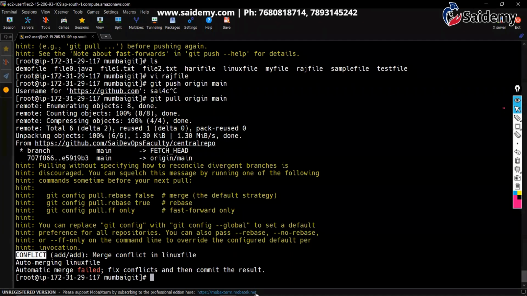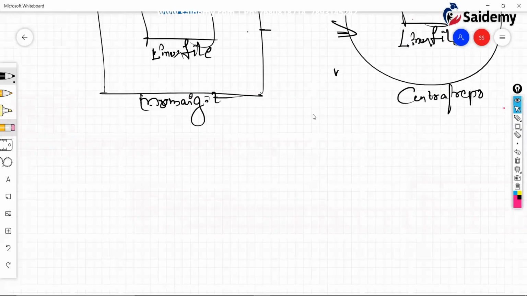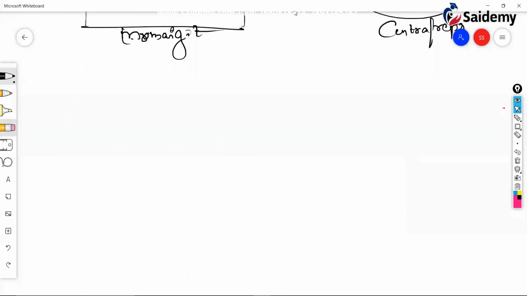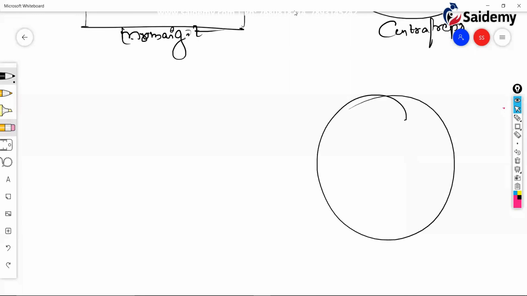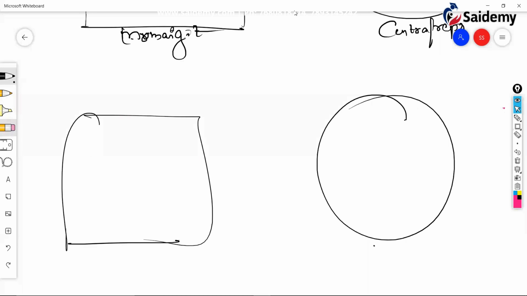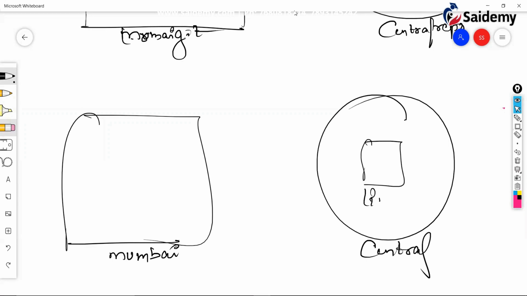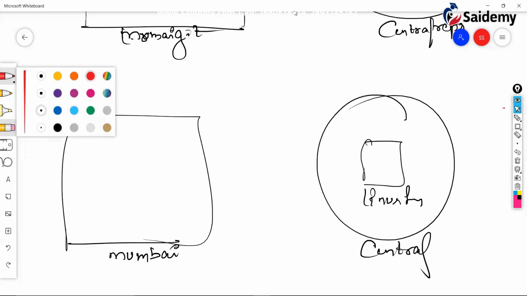Okay, don't get confused. Let me explain again. This topic is a bit tricky. Let me explain clearly, without any confusion. This is the central repository. This is the local repository. This is central. This is local, Mumbai Git. Now, assume that someone created one file called Linux file. In his local repository, he has added, committed, and pushed it. In that file, he kept some data.